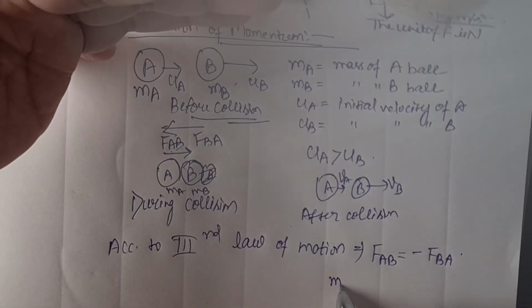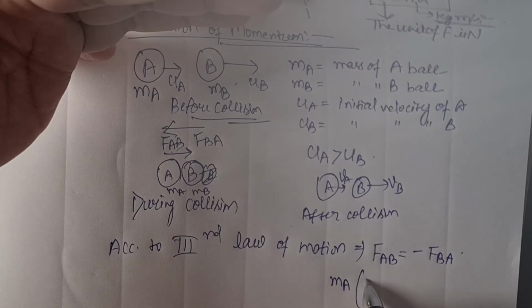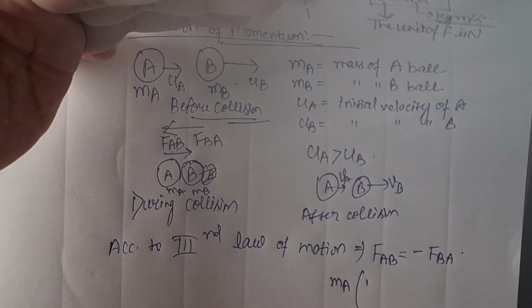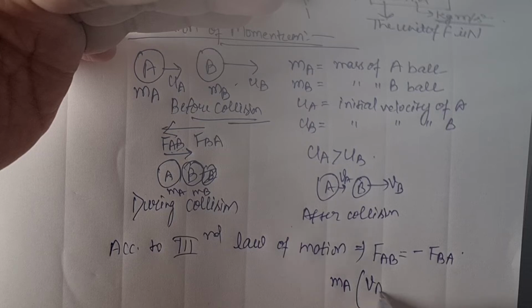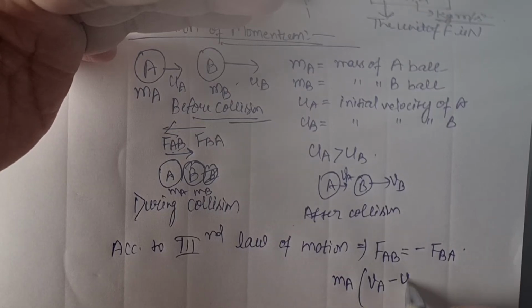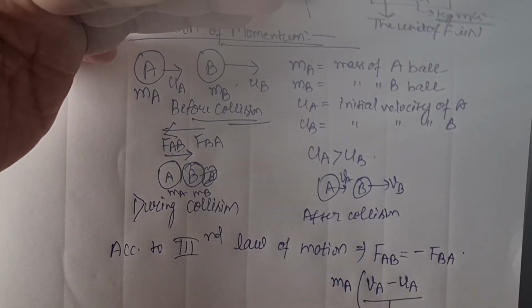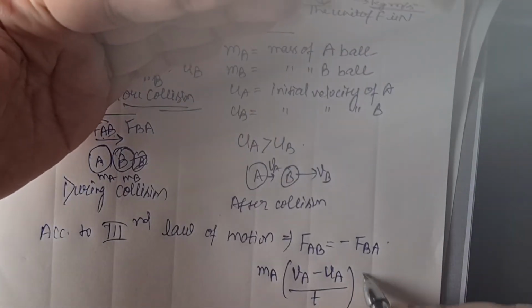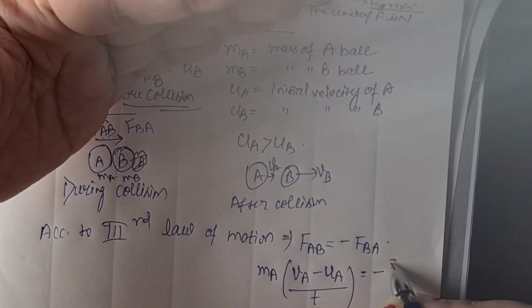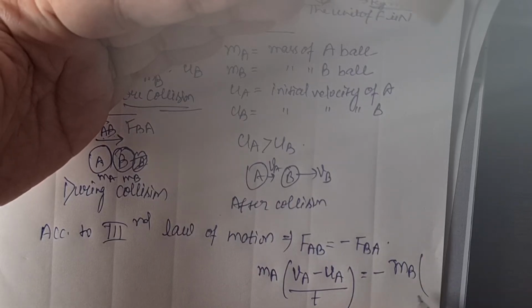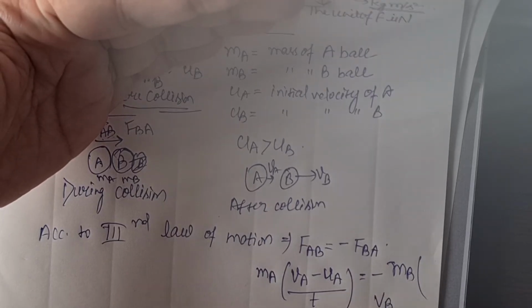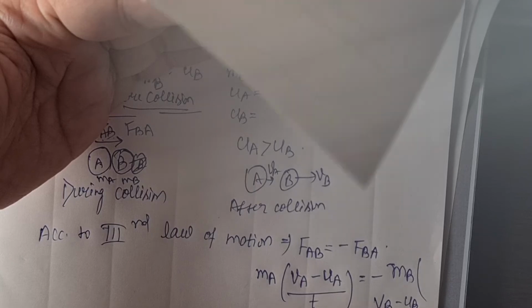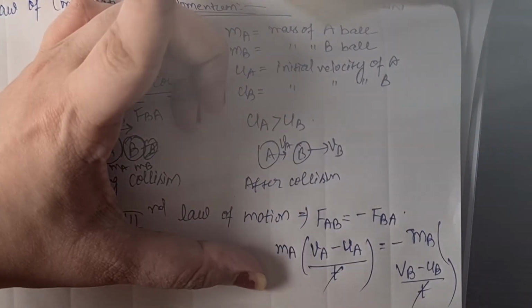FAB is MA times VA minus UA upon T, because फर्स्ट वाली बॉल के लिए है, and minus of MB times VB minus UB upon T. T cancels out here.